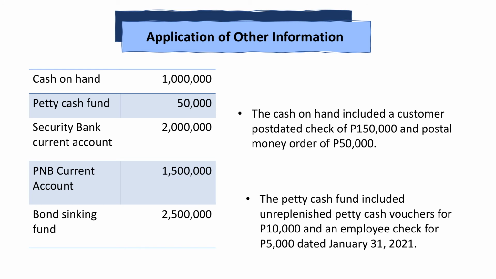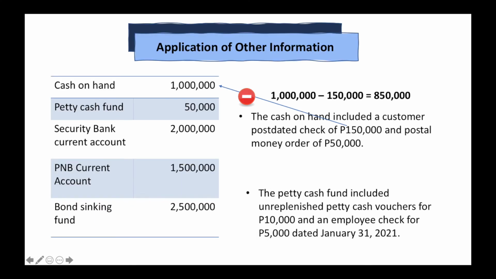Here, we can see that the post-dated check must be eliminated from cash on hand, since we have discussed that post-dated checks are not part of cash. Thus, 150,000 must be deducted from 1 million, resulting in a net amount of 850,000. For the postal money order of 50,000, we ignore it, since postal money orders are really part of cash.